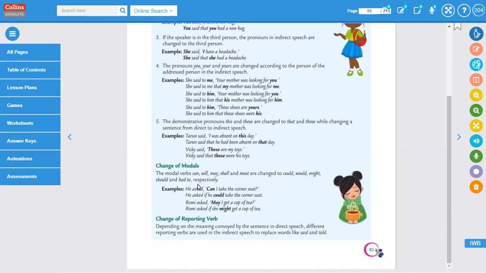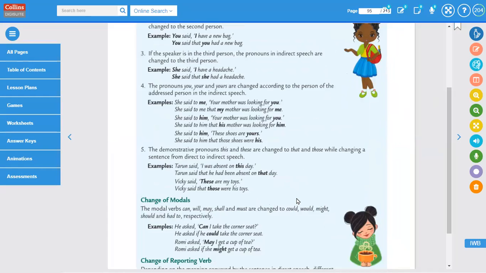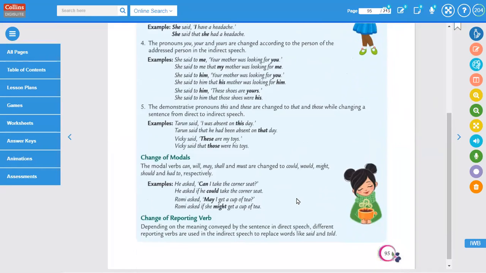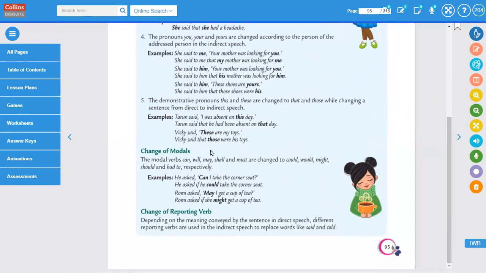Change of modals or modal auxiliary verbs. Modal auxiliary verbs. I hope you know this. I guess you have some idea about this, right? Yes, ma'am. Modal auxiliary verbs are mainly helping verbs, such as can, will, may, shall, and must.